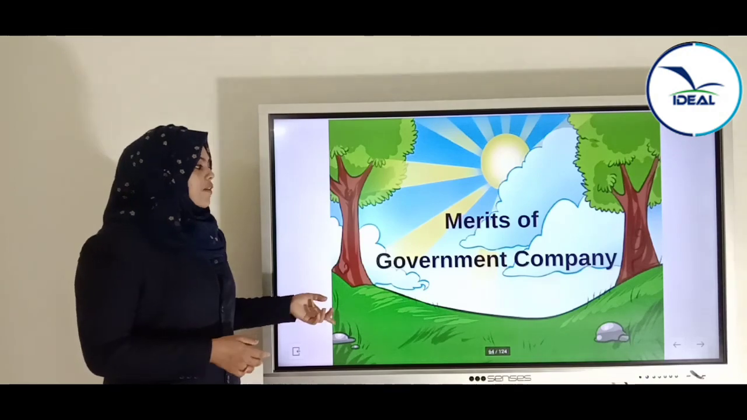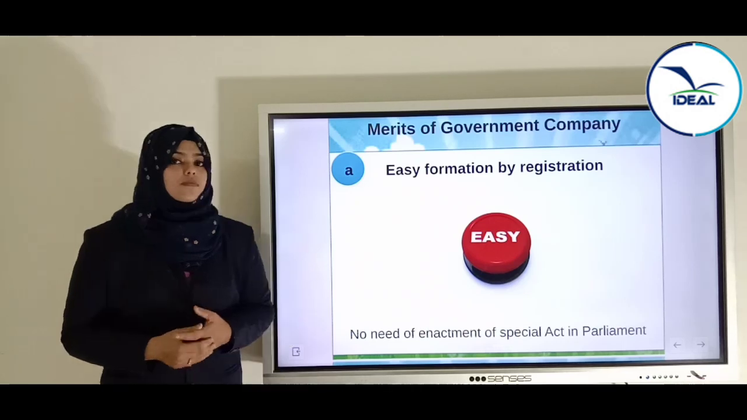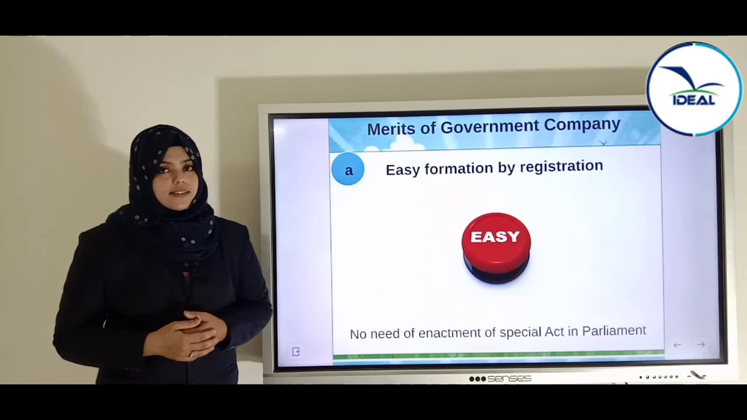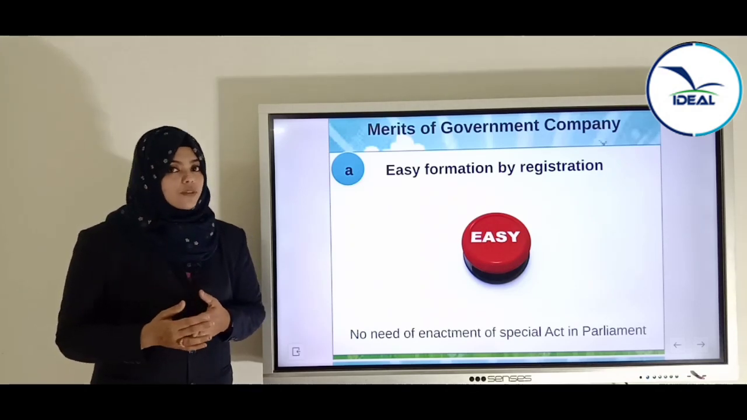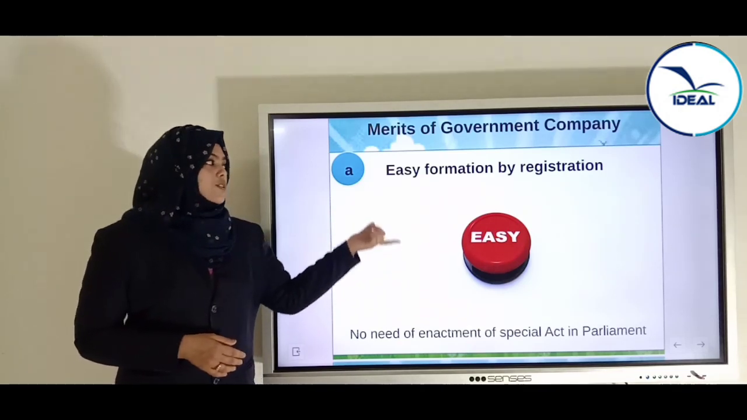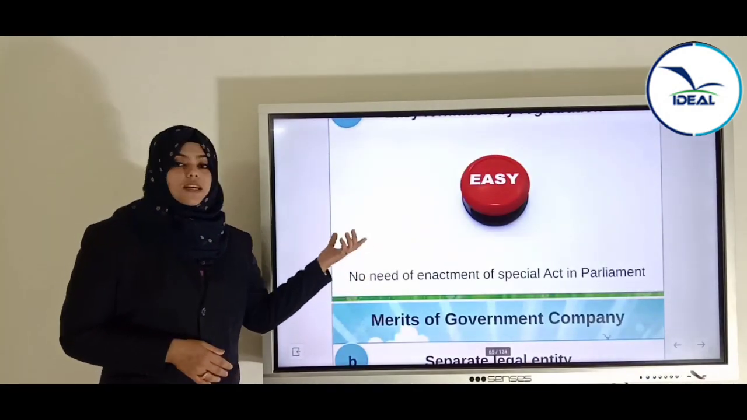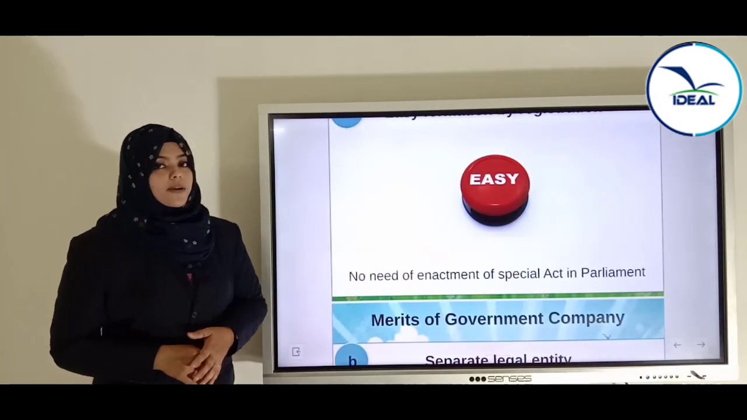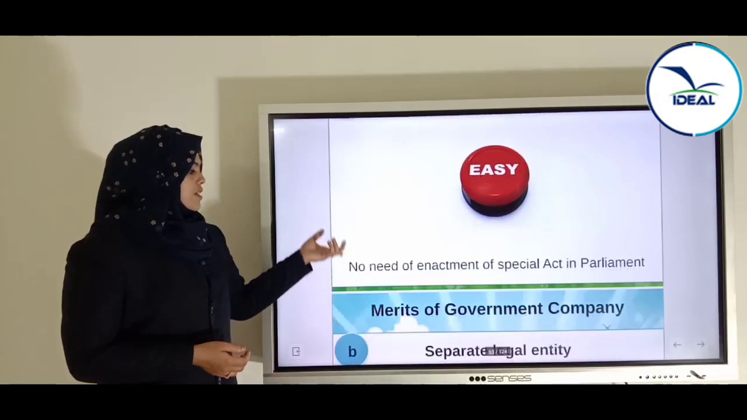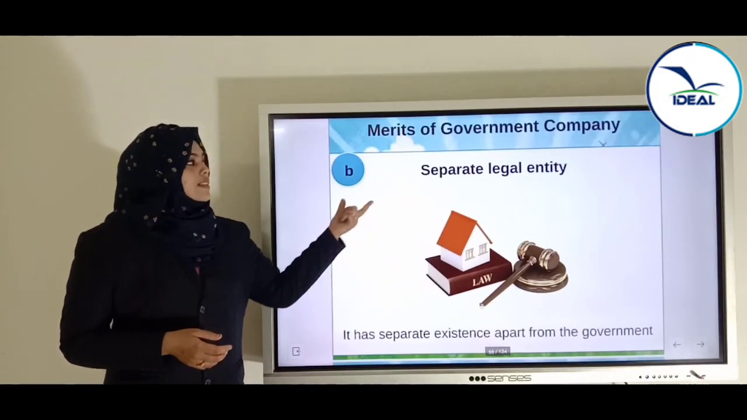Which are the merits of a government company? The first merit is easy formation by registration. We know that any company in which the major portion of the share capital is held by the government and which is registered under the Companies Act 2013 is known as a government company. So it is very easy to form by registration. There is no need of any special act of parliament, unlike a statutory corporation, where a special act must be passed. They can simply be formed by registration under the Companies Act. Okay. Now, next is separate legal entity.